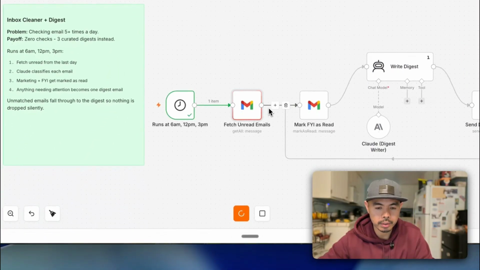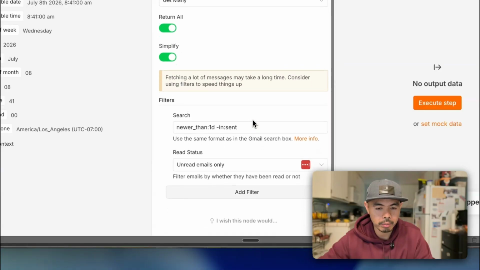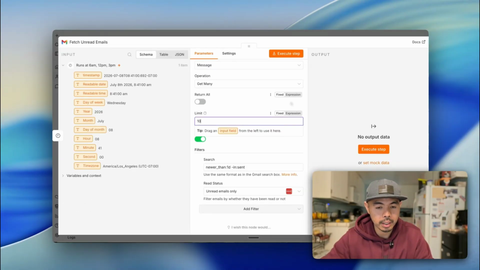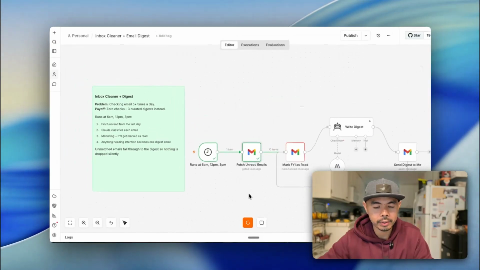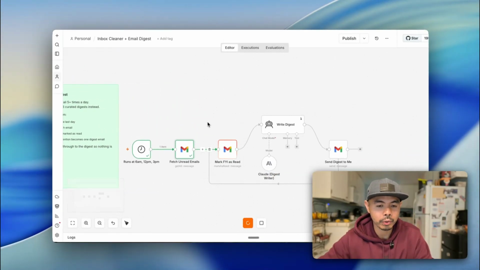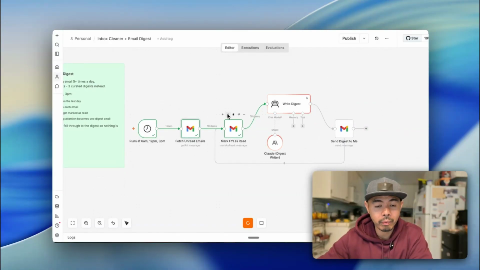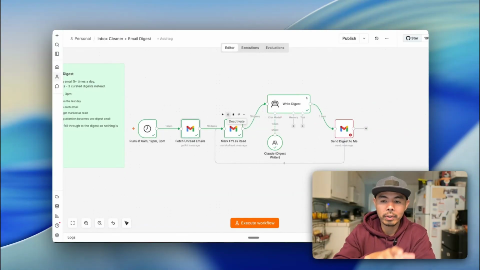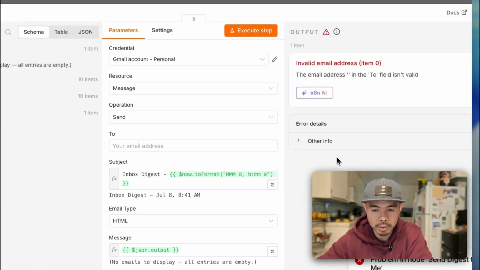All right, so let's do this. You know what, for testing, I'm just going to say limit to 10, right? So it's just going to return 10 emails. Again, just for testing, just for you to see how it works. This is what I love about n8n before you dive in. I think this is the first step before you dive into Claude Code, is that you can see what's happening here, right? It fetched 10 emails, it's marking as read, and then now we're experiencing this error right there.